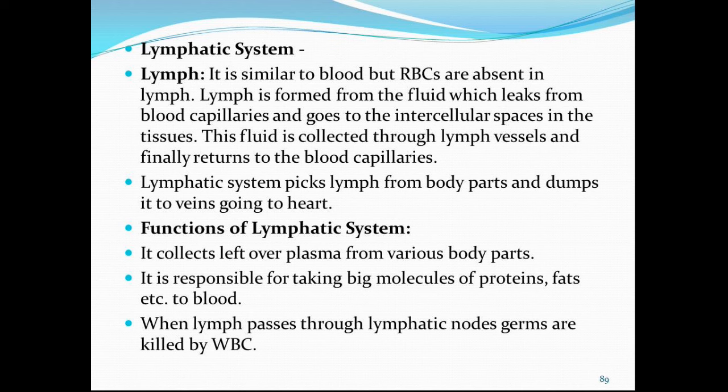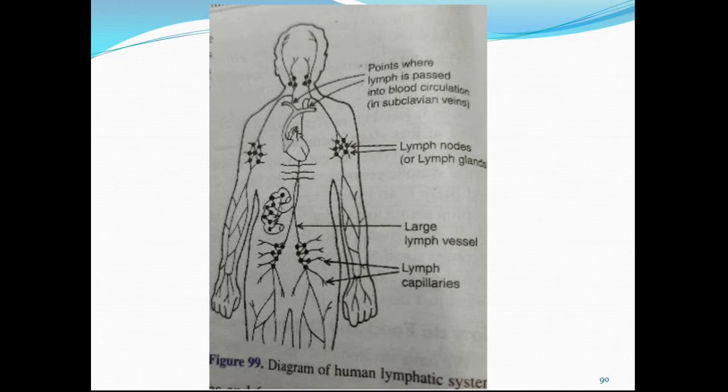Now see the functions of the lymphatic system, children. It collects leftover plasma from various body parts. Secondly, it is responsible for returning big molecules of protein, fat, etc. to blood. Third, when lymph passes through lymph nodes, germs are killed by WBCs. Now, I'll show you the picture of the human lymphatic system, children. Just have a look at this. Lymph capillaries join to form large lymph vessels. Lymph vessels have lymph nodes or lymph glands, and then it is connected to the subclavian veins.